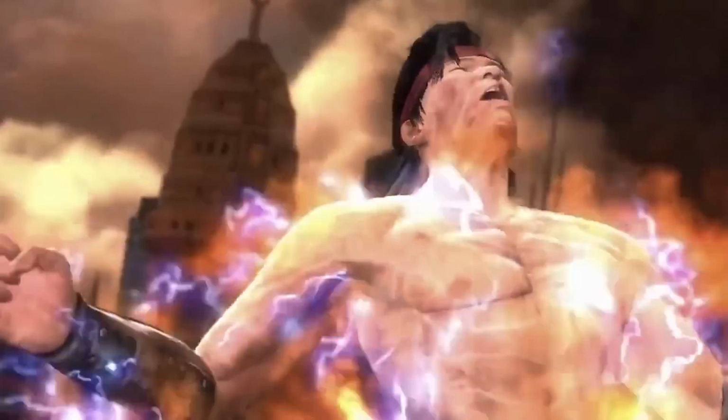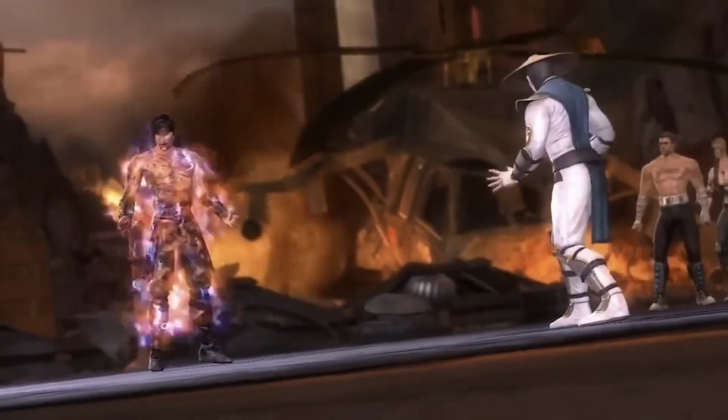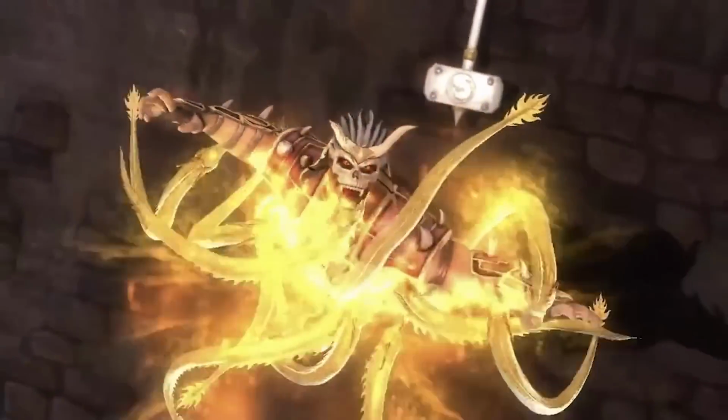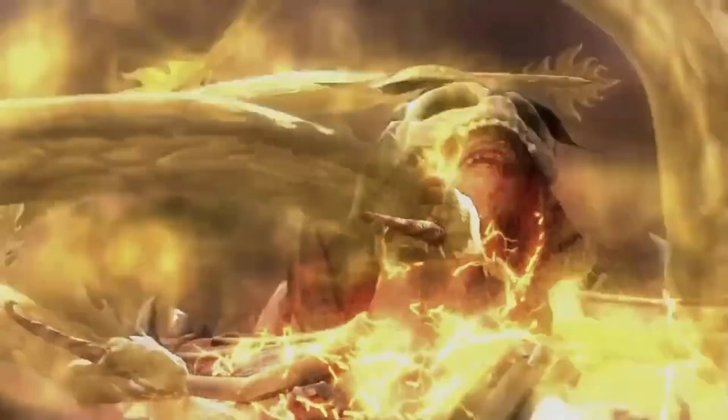Liu Kang died at the hands of Raiden after a disagreement, and Shao Kahn saw his first death in the franchise at the hand of, or jaws of, the Elder Gods.